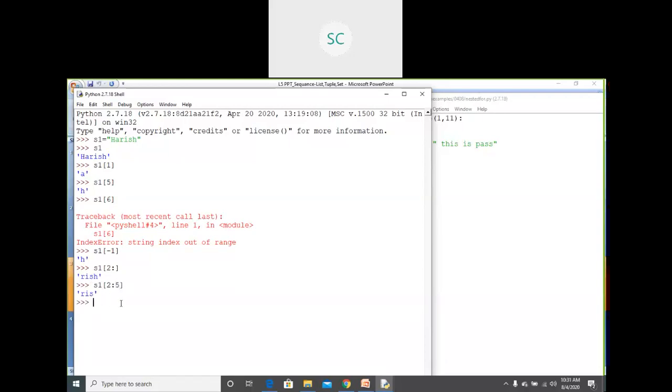In this way you will work with strings. You can concatenate strings also. The same different built-in functions you will see in list as well.